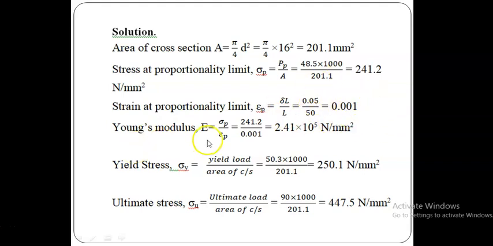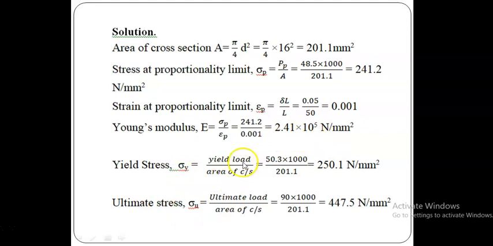Then Young's modulus E can be determined by knowing stress by strain. We know the stress at the proportionality limit, and we know the strain at the proportionality limit. These are all coming within the linear straight line portion, and therefore E can be found using this relation, stress by strain. Yes, it comes 2.41 into 10 power 5 Newton per mm square.